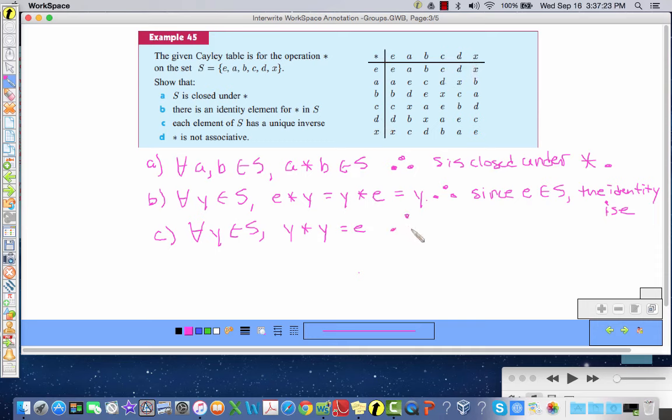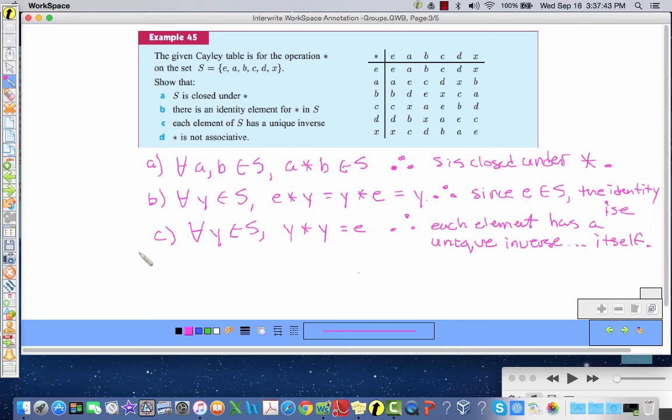So as required, each element has a unique inverse, itself. So it's a self-inverse.